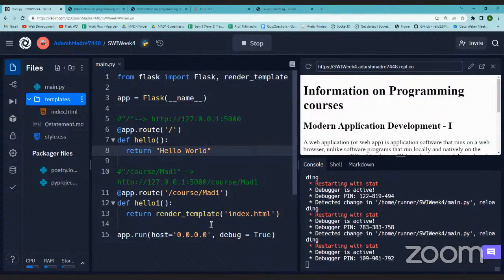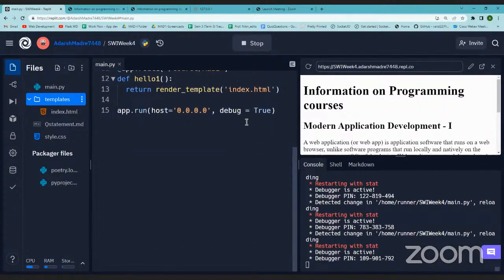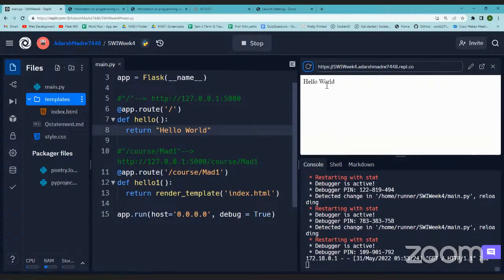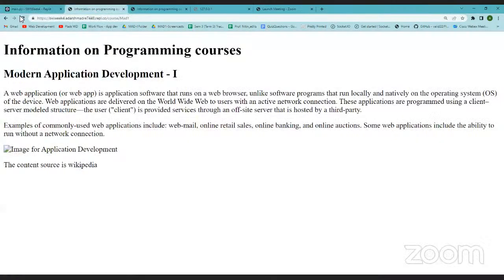One more thing to observe: when I put debug equals true, I did not have to restart my server. See, the server got restarted by itself. Any change that I do, unless my server has crashed, the server will restart and incorporate those changes into my application. That is also served by putting debug to true. Now if I reload this, I'll get hello world for this URL. And then let us go here.